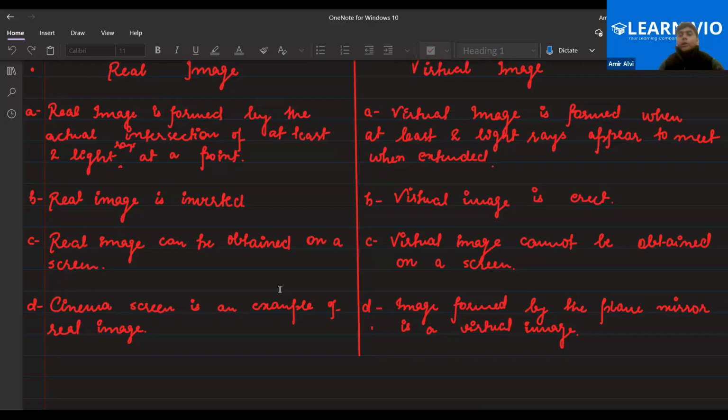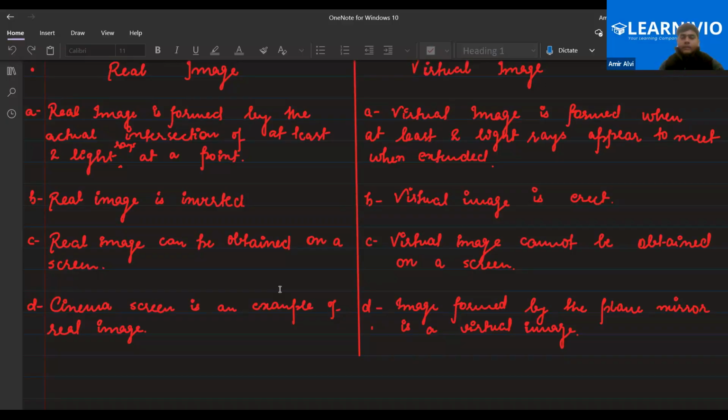So you are not able to present it on the screen. Suppose you are just imagining that you are roaming the streets of Paris, London and Spain, whatever place you are thinking about. Obviously it is not possible to present that on a screen. That is nothing but virtuality, the illusion. So that is your virtual image. Virtual images cannot be obtained on a screen. Clear, all of you?